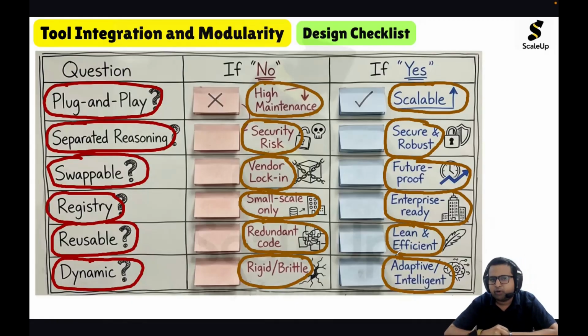So these are the very important design checklists we discussed, and this will help you. If you follow all these design principles, then you can make an agentic AI system which is highly scalable, secure and robust, future proof, enterprise ready, lean and efficient, adaptive and intelligent.